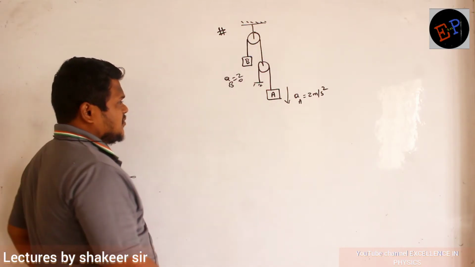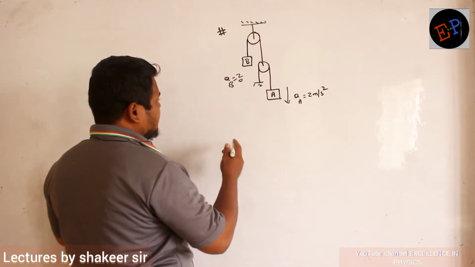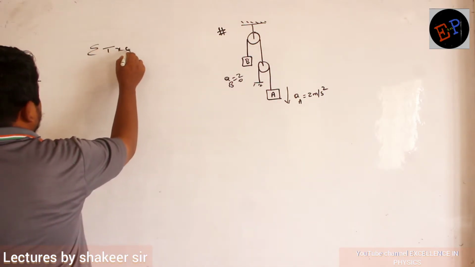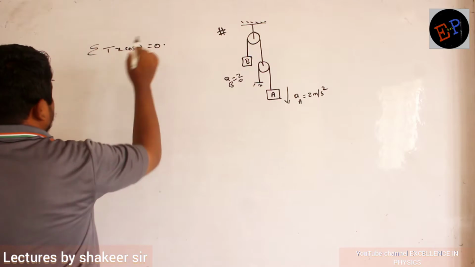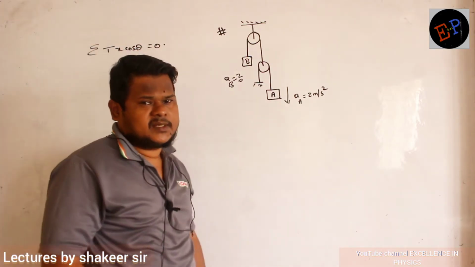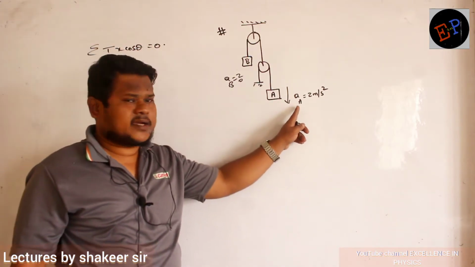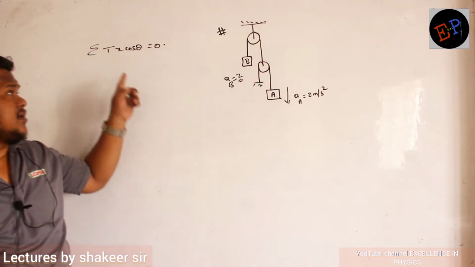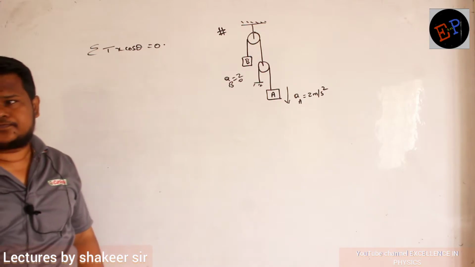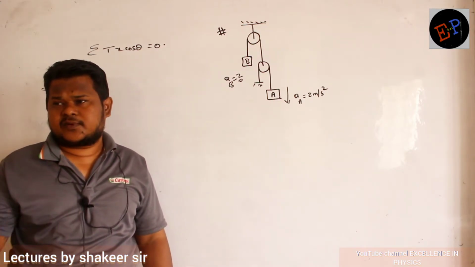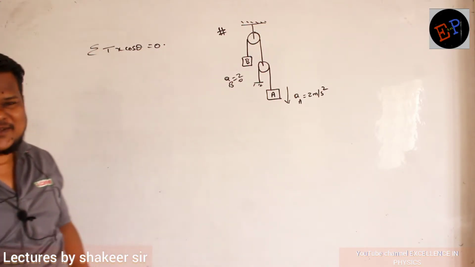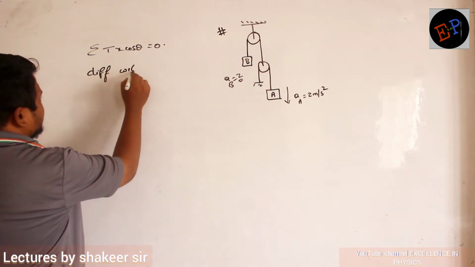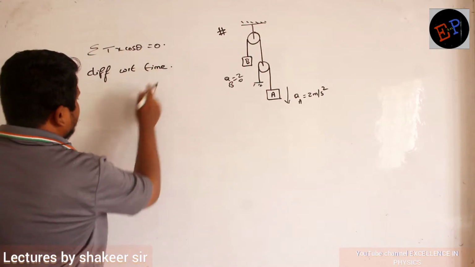So let us use the virtual work done method. What is the virtual work done method? It says that the summation of Tx cos theta is equal to 0. This is the virtual work done method, no? But here the question is based on acceleration, but here I have distance. So what can I do? Differentiate it with respect to time. That's all, no? So if I differentiate this one with respect to time,